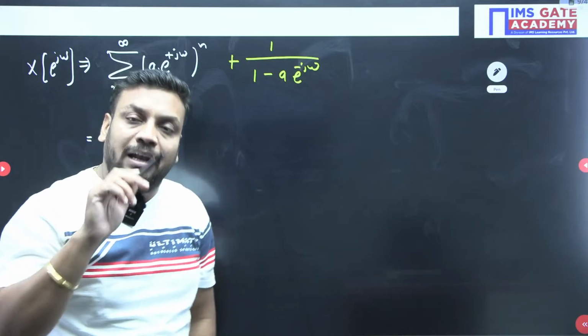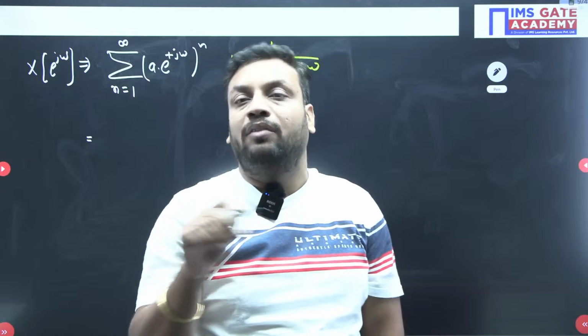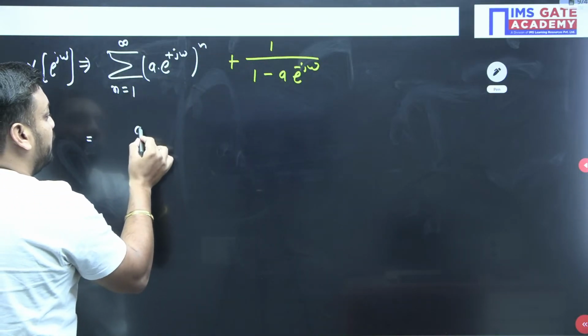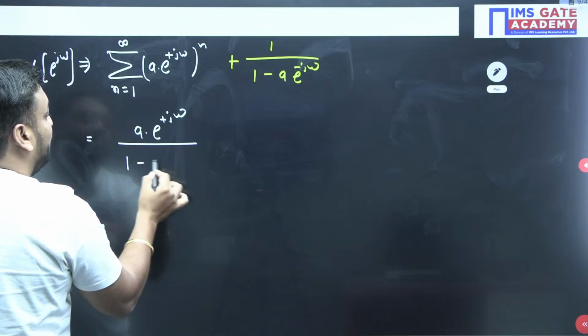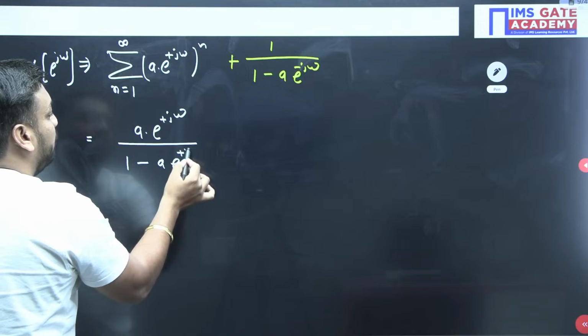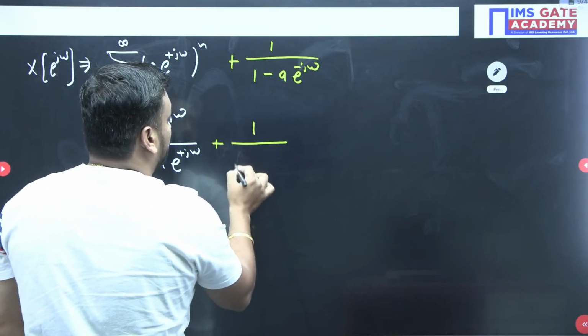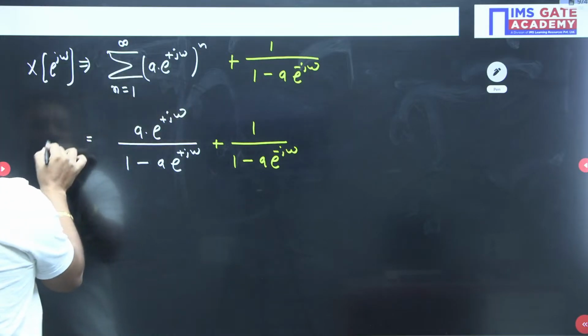But if the limit starts from n equal to 1, then the numerator will carry a, that is a upon 1 minus r. So it means n equal to 1: first numerator will carry a e^{+jω} upon 1 minus a e^{+jω}. And here you will get the same, that is 1 upon 1 minus a e^{-jω}.